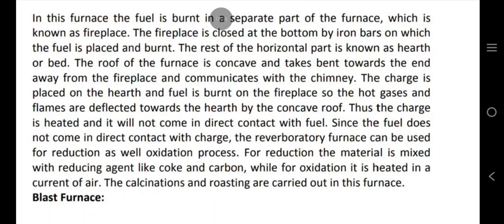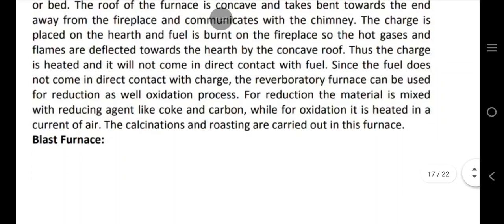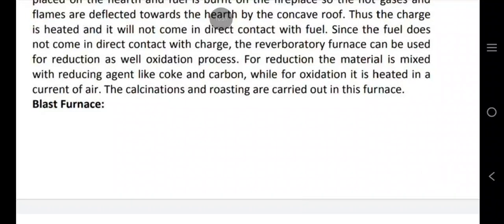So the hot gases and flames are deflected towards the hearth by the concave roof. Thus the charge is heated and it will not come in direct contact with fuel. Since the fuel does not come in direct contact with charge, the reverberatory furnace can be used for reduction as well as oxidation process. For reduction, the material is mixed with reducing agent like coke and carbon, while for oxidation, it is heated in a current of air. The calcination and roasting are carried out in this furnace.